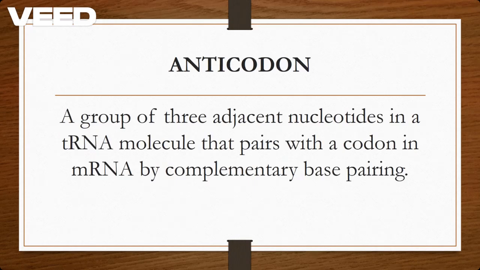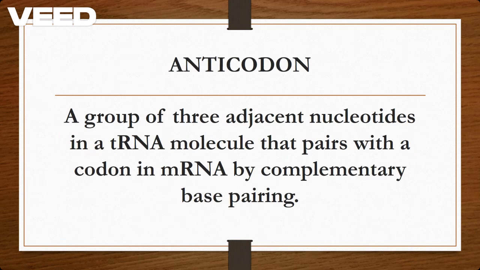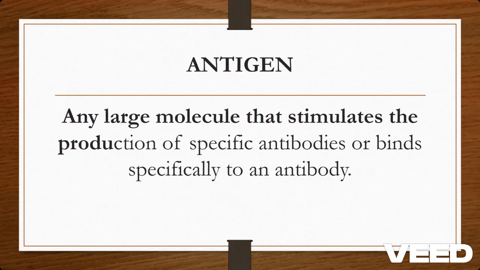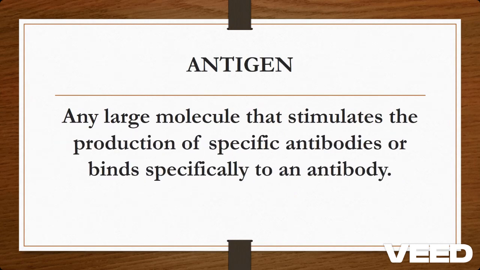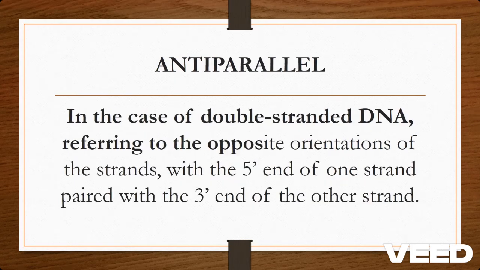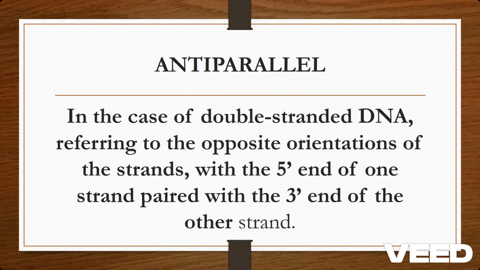Antibody, it's a protein molecule that recognizes and binds to a foreign substance introduced into the organism. Anticodon, a group of three adjacent nucleotides in a tRNA molecule that pairs with a codon in mRNA by complementary base pairing. Antigen is any large molecule that stimulates the production of specific antibodies or binds specifically to an antibody. Antiparallel, in the case of double-stranded DNA, referring to the opposite orientations of the strands, with a 5' end on one strand paired with a 3' end of the other strand.